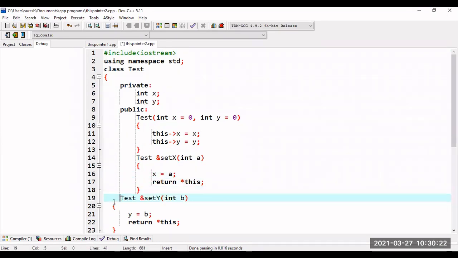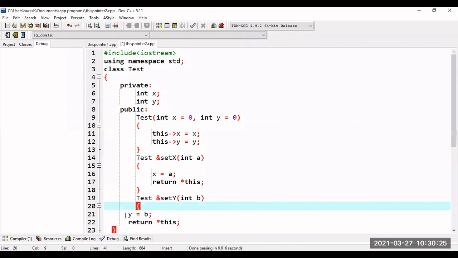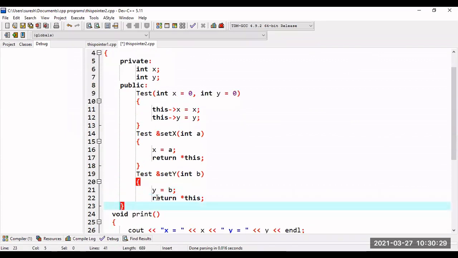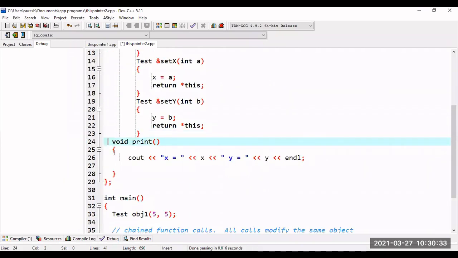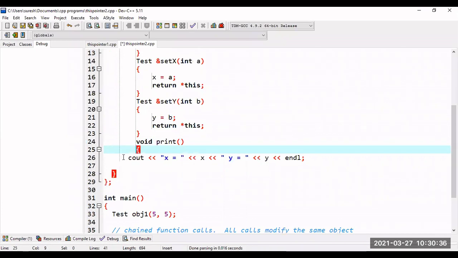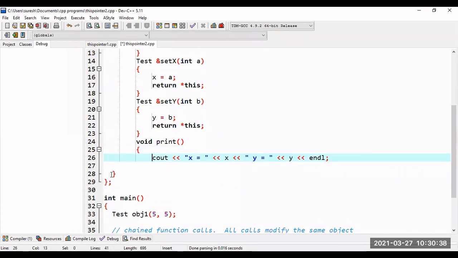So this is another example using this pointer. This is your class. The void print is used to display these x and y values. Now this class is closed.